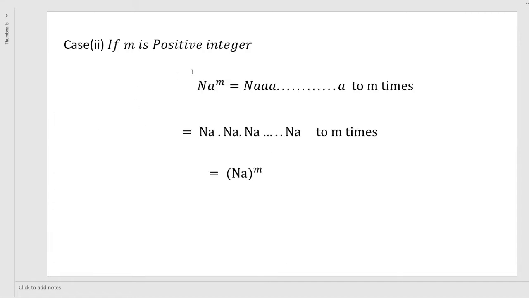Next, if M is a positive integer, N A to the power of M can be written as N into A into A into A, and so on, A M times. So we can write it as Na, Na, M times, and we can write it as Na whole to the power of M. So N A to the power of M is equal to Na whole to the power of M.